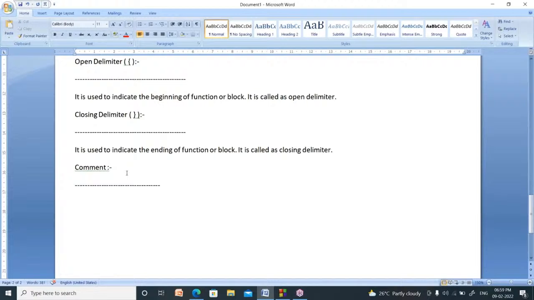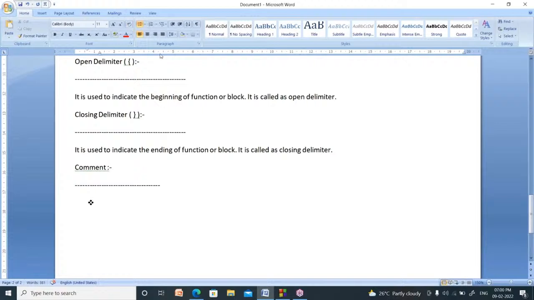For that, you have to write comments inside the program. By studying the comments, the developers or maintenance team can understand your program easily. So comments are nothing but simple statements, for easy understanding.